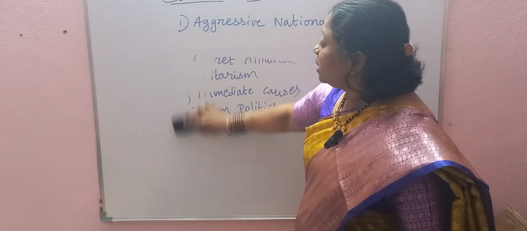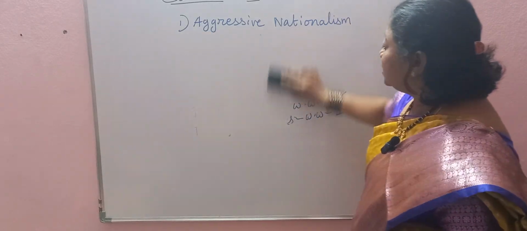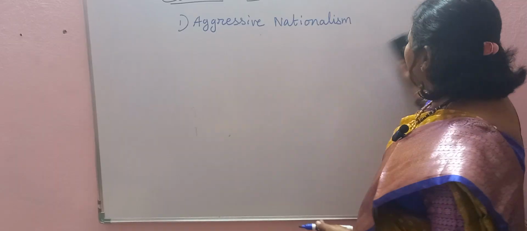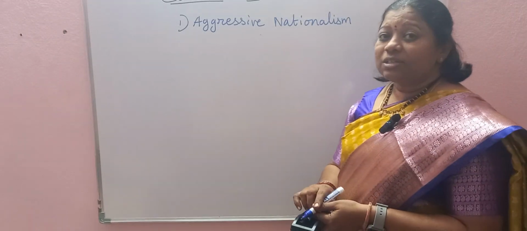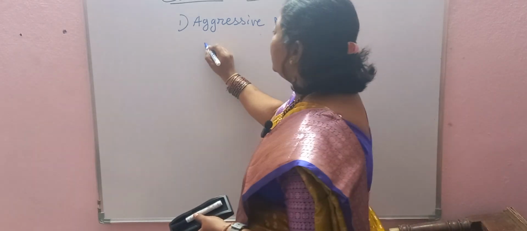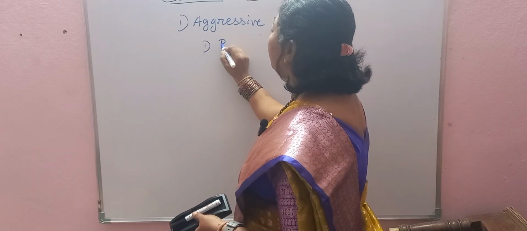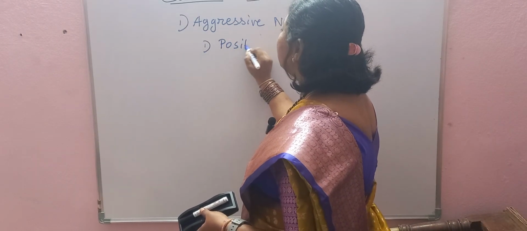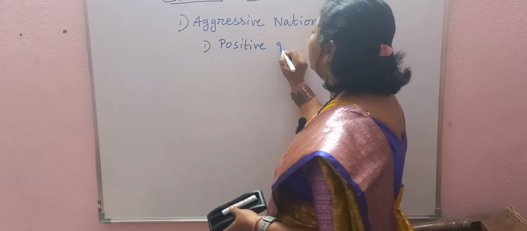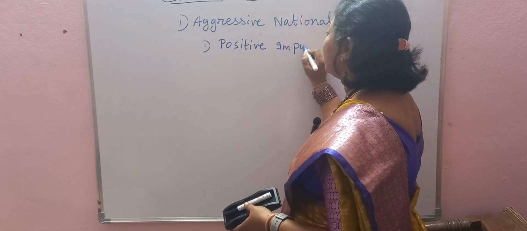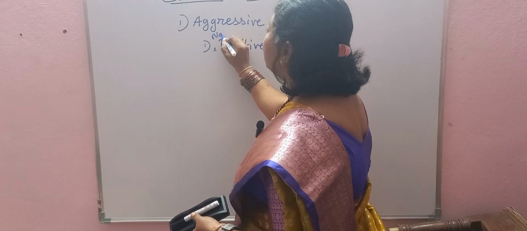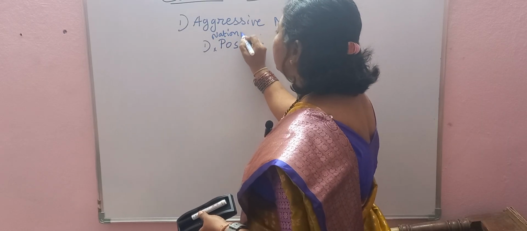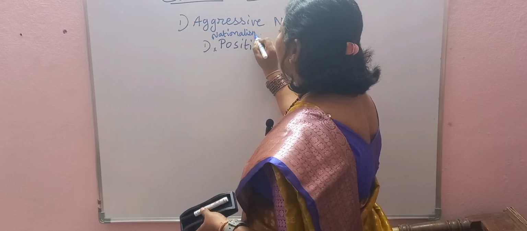First, we have aggressive nationalism. What are the points you can write? First one is that nationalism is a positive impulse, but not aggressive nationalism. Remember that, children, while writing this point. So what do we mean by nationalism?